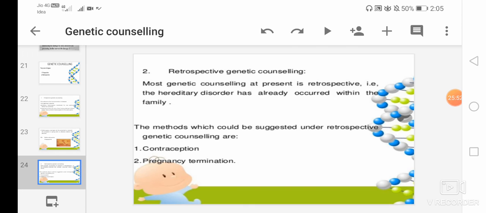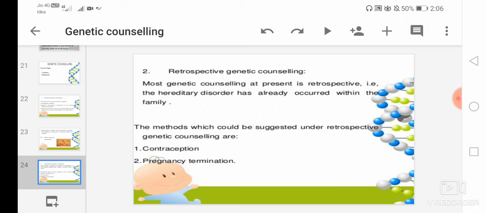Now the second type is the retrospective genetic counseling. Most genetic counseling at present is retrospective, that is the hereditary disorder has already occurred within the family. Mainly retrospective genetic counseling is given after the birth of an affected child.